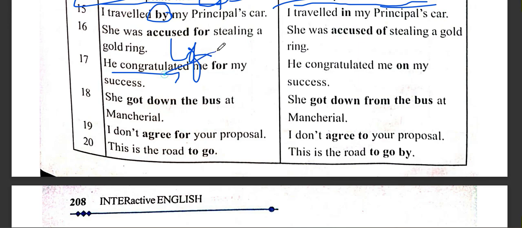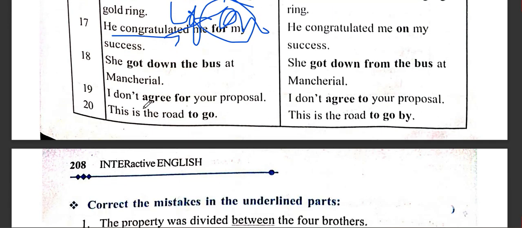So again, when you use the congratulate word and you directly congratulate someone, for example, he congratulated Akash, no need of preposition. Okay, but you congratulate someone on some occasion. For example, he congratulated me for my success. So on my success, the preposition will be on.